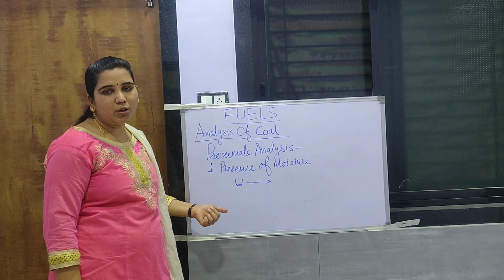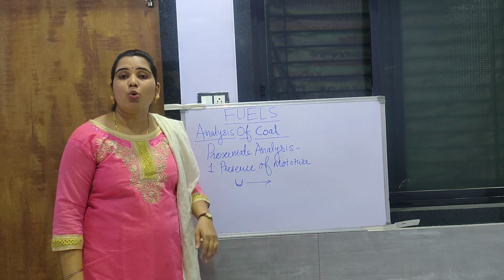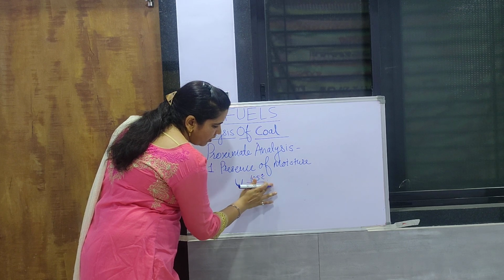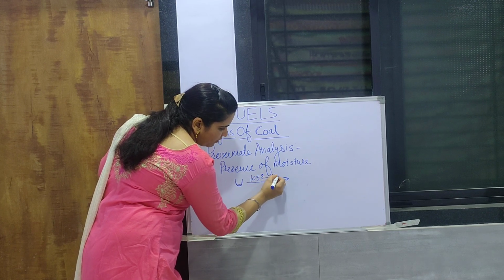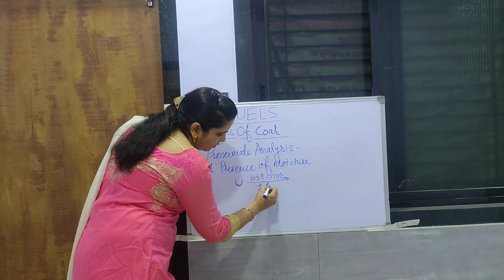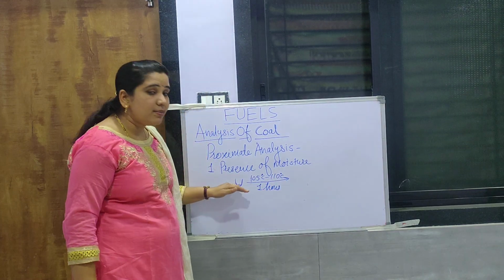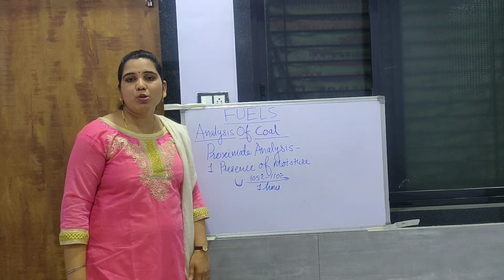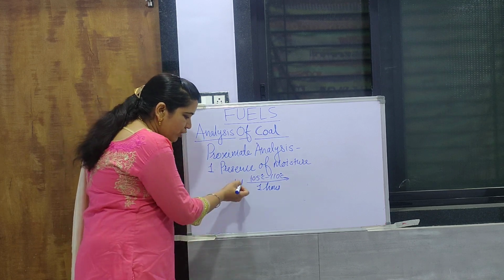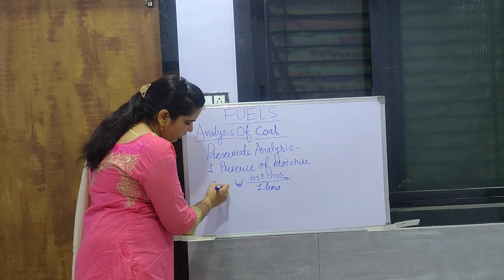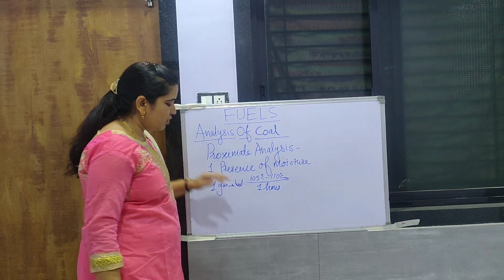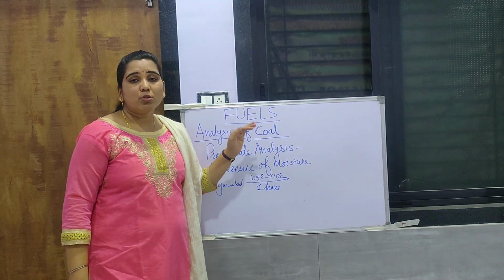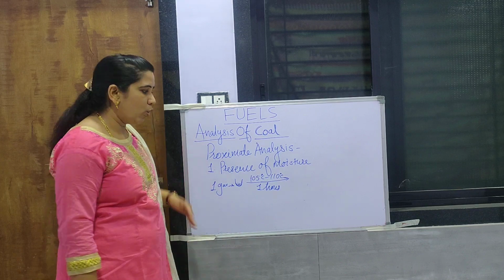That's why we are using this silica crucible, and we have to place it in an oven or a muffle furnace at a temperature of 105 to 110 degrees Celsius for 1 hour. So the 1 gram coal sample taken in the silica crucible should be totally dried and all moisture should be removed from it. For that we place the silica crucible into the oven or muffle furnace.